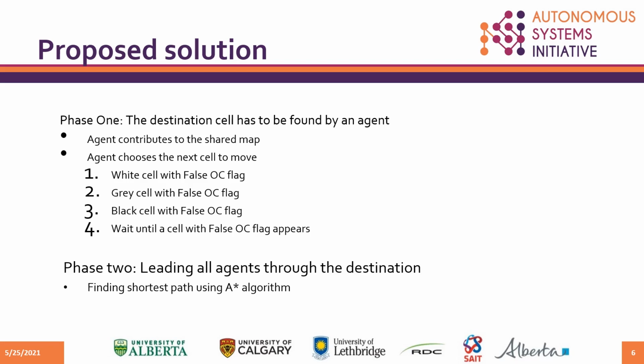If there exists only one way to exit from the current cell and all other directions are obstacles or black cells, the color of the current cell has to be changed to black, and then the agent chooses the exit way. In this case, if the OC flag value of the exit way is true, the agent waits until the OC flag reverts to false. In phase 2, each agent calculates the shortest path to the destination in the shared map and moves along this path until reaching the destination.